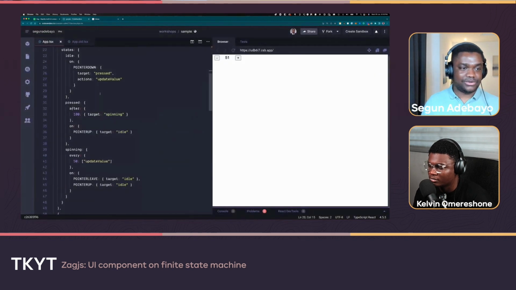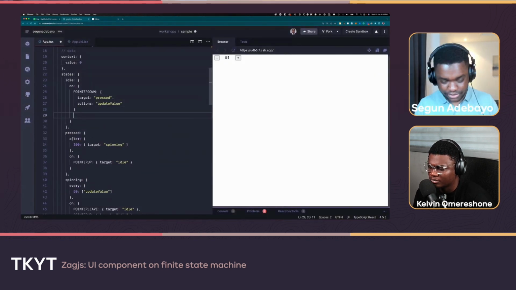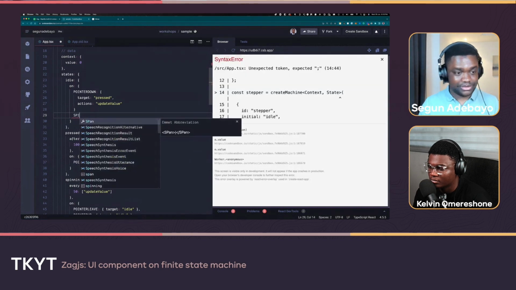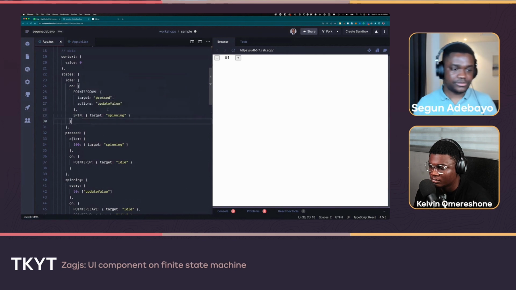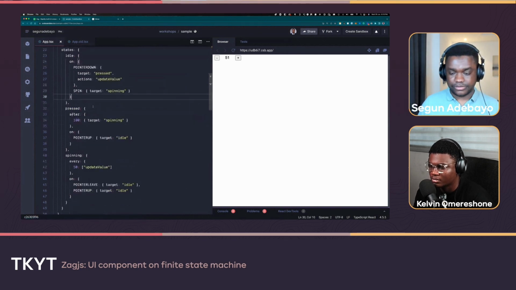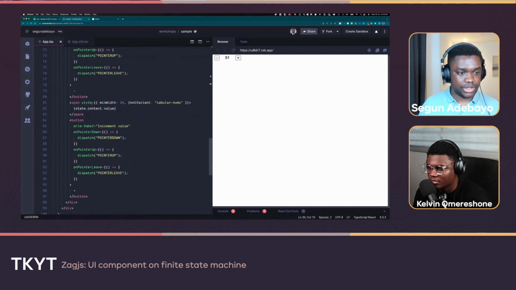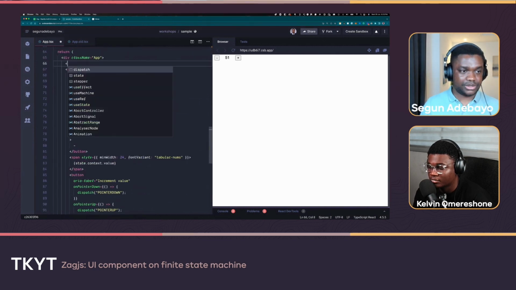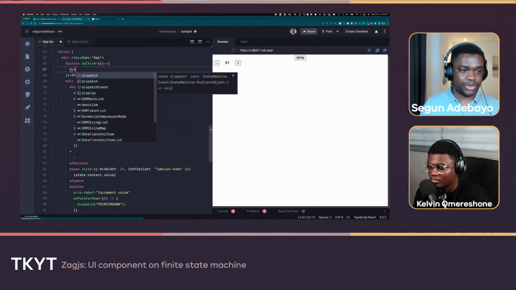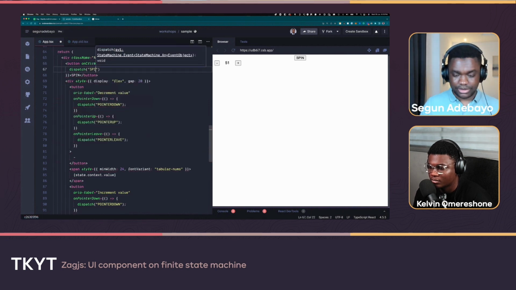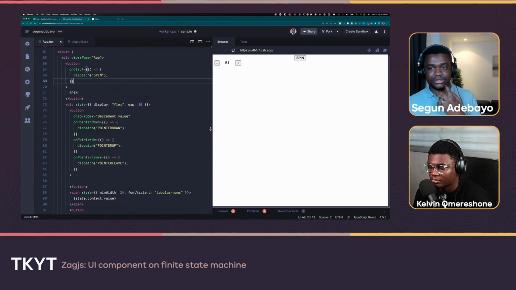How easy would that be? I come into the idle state and I do spin, and I just send it. I just take it to that spinning target, and that's it. No way. Interesting. Yeah. So if you want to test that, you can put a button up here, call it spin, and then on click of that button, dispatch the spin that we just added in there, and that automatically starts the system off without having to interact with it at all.